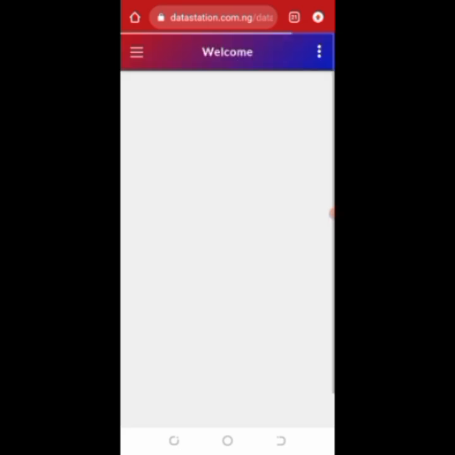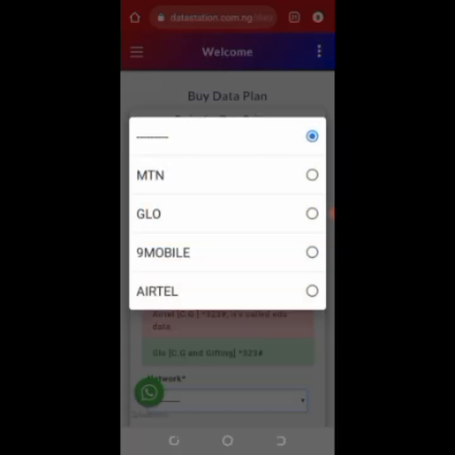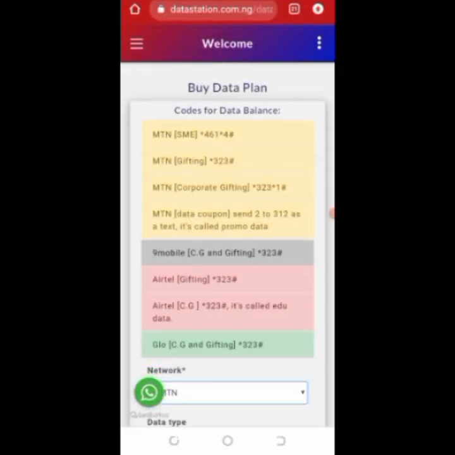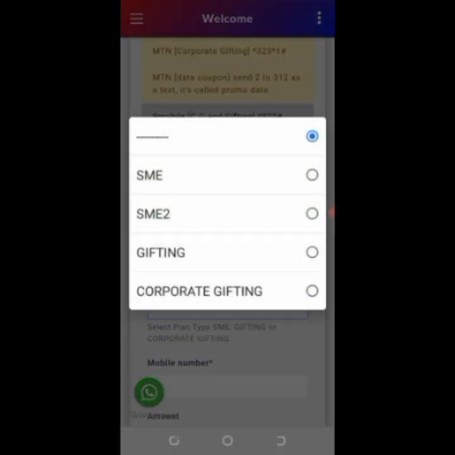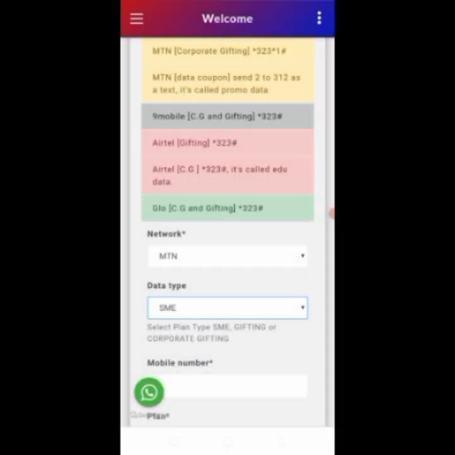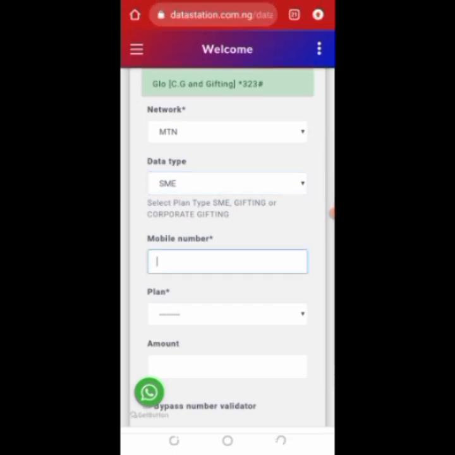So now I clicked on buy data because I'm already an existing user. These are the codes for you to check your data balance for MTN, Airtel, and 9 Mobile. So just click on the network. Before you buy any data, you have to choose the network now. As a Nigerian, you understand what I mean by network, MTN, 9 Mobile, and all. So for the data type, for MTN, I usually choose SME. Even if the site is down, I'll wait for SME to come up because that's my surest data type.